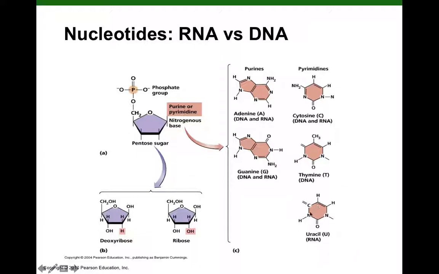And in another sequence, if you see uracil, right off the bat, you know that's going to be RNA. The complementary base pairing rules for RNA are that adenine forms 2 hydrogen bonds with uracil, and guanine forms 3 hydrogen bonds with cytosine.